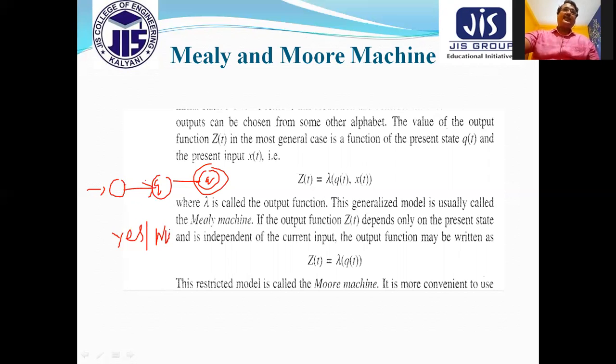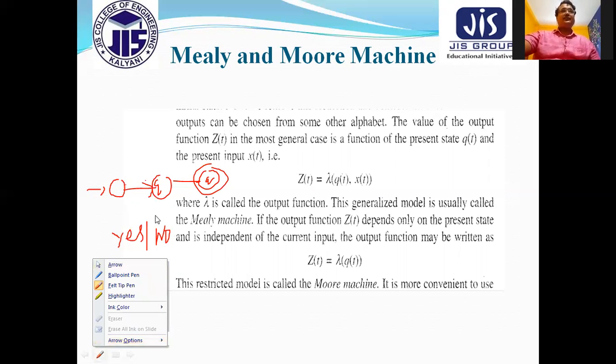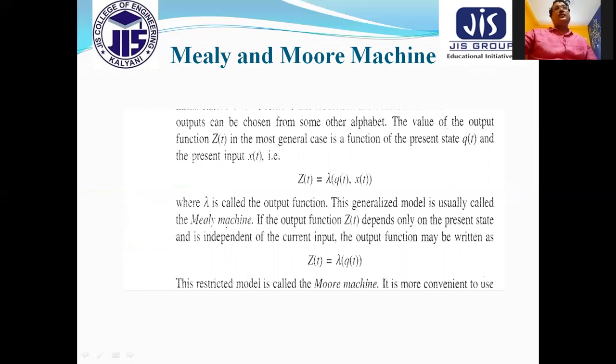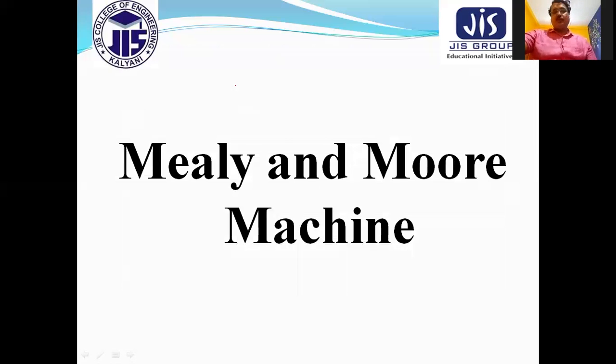So only a binary answer. For every input, what will be the output we want to know? This type of facility is not present there. So how can we solve it? We require a machine like the Mealy machine and Moore machine.